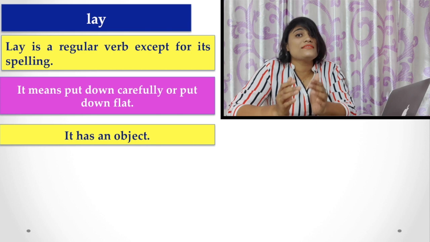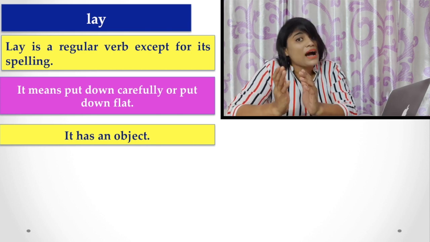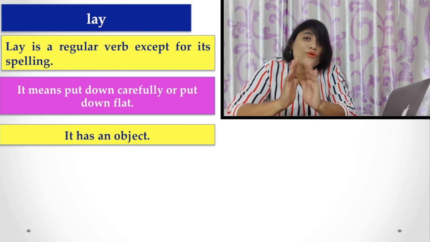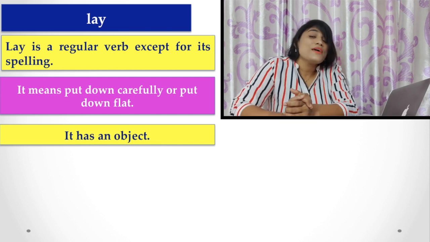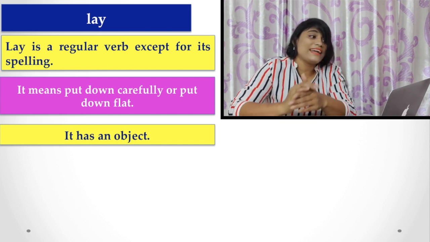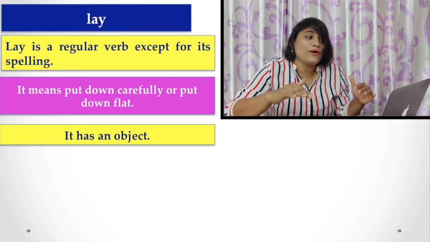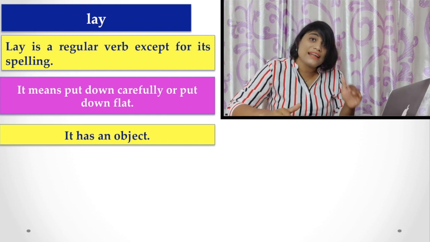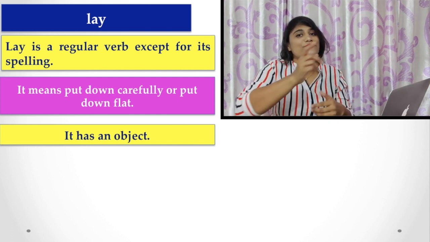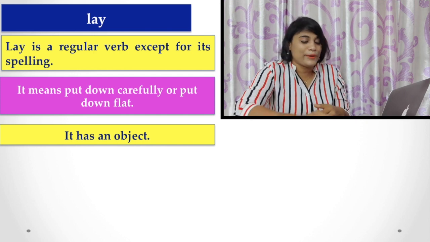So if lie is used in its past form as lay, you don't find any object there. But if it is lay, that means to put down carefully or flat, you find there is an object there.